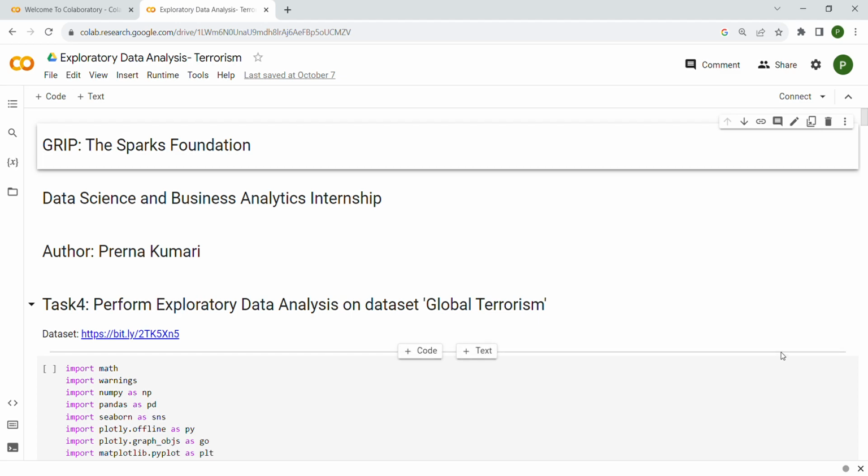Greetings, everyone. I have completed Task 4 of my internship at the Sparks Foundation. Task 4 is EDA, that is, perform exploratory data analysis on the global terrorism dataset. In Task 3, we did this on retail, and here we are doing it on global terrorism.